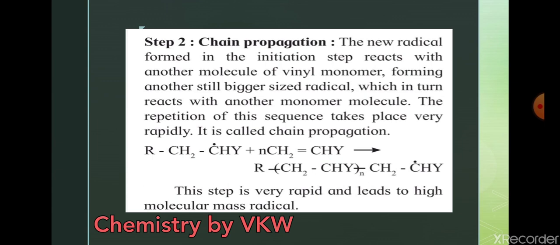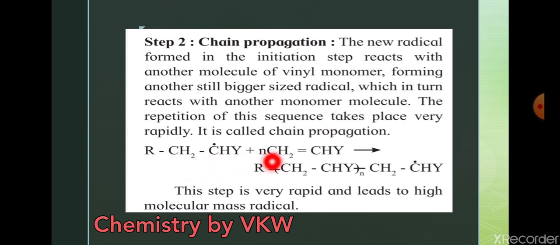Chain propagation. As you see here, that radical is going to attack the next fresh monomer. R is given here, and that carbon with the dot is nothing but the radical. So what is the radical going to form? A single bond by taking one electron from the next fresh monomer which is coming in contact with this radical.